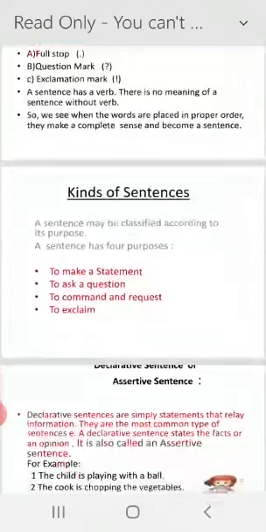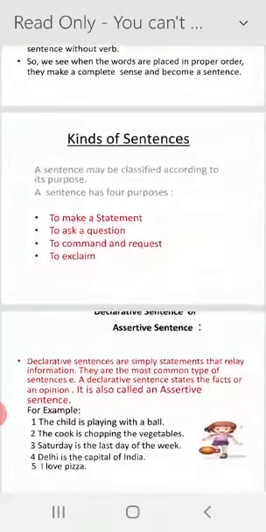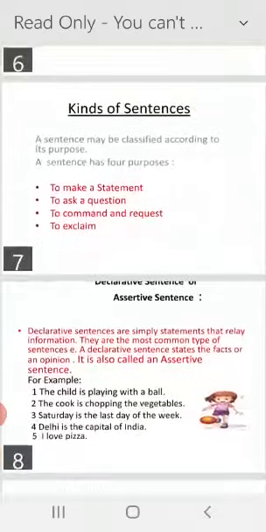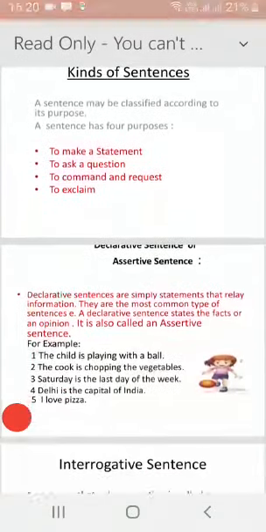Now we see the kinds of sentences. A sentence may be classified according to the purpose. There are 4 types of sentences, 4 purposes. To make a statement, if you want to say simply a sentence or deliver a message, that is called a statement. Number 2, if you are asking a question, that is called to ask a question. So they are question mark sentences or interrogative sentences.